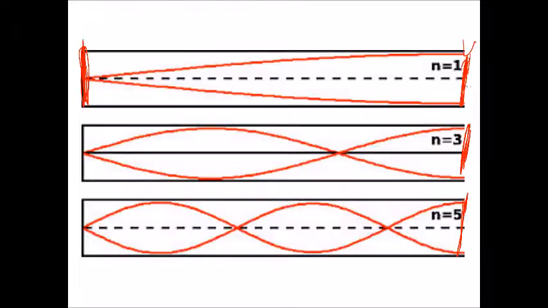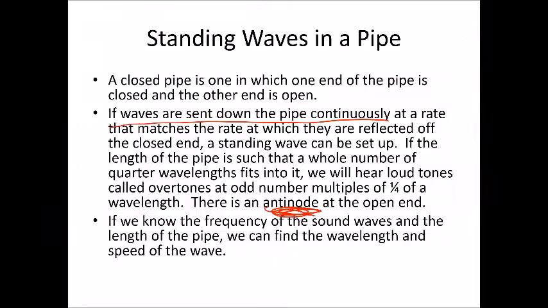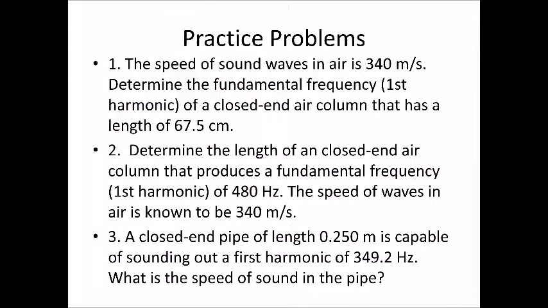Now, if we go back to the picture, if there were a node here, we wouldn't hear anything, right? Because there would be no displacement, essentially. So if we know the frequency of the sound waves, like the type of tuning fork and the length of the pipe, we can use that to calculate the wavelength and the wave speed. For example, the speed of sound waves in air is 340 meters per second. Determine the fundamental frequency of a closed-end air column that has a length of 67.5 centimeters.